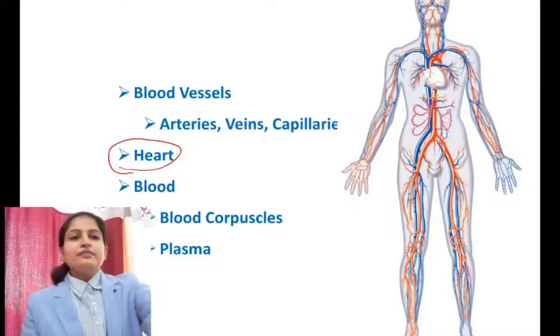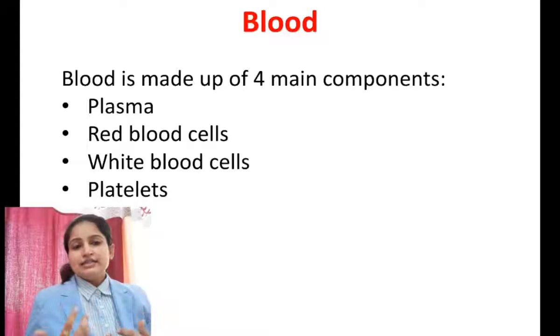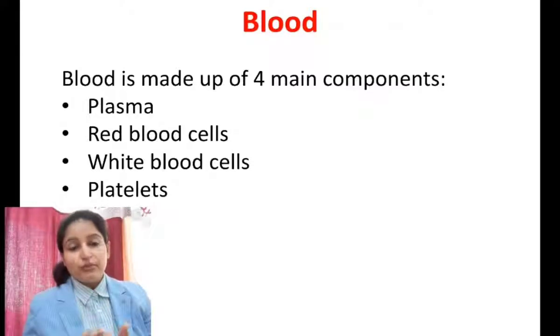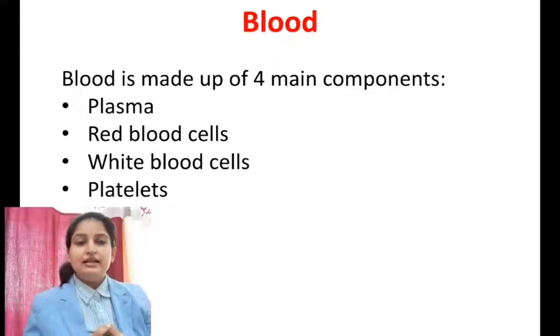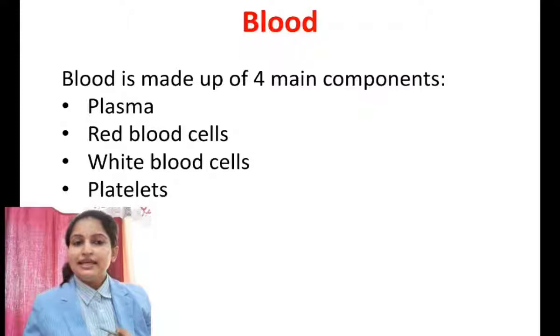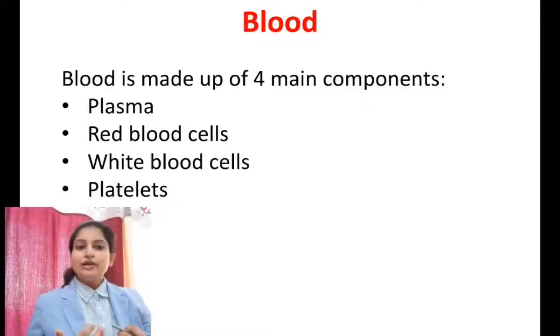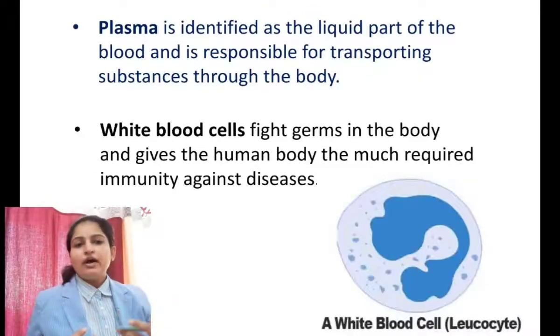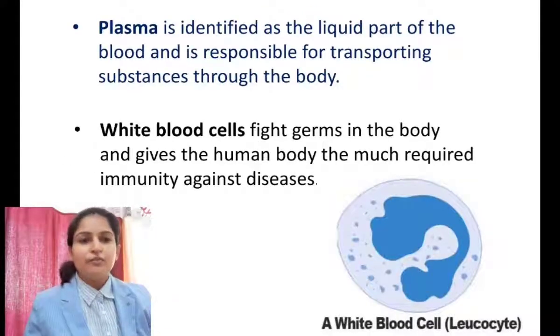So moving on, if we look at the blood, blood has four components. One is the plasma, which is the liquid portion of the blood. The second one is the red blood cells, which carry the oxygen in combined form with the help of a molecule known as hemoglobin. And the third and fourth components are the white blood cells and platelets. So we are going to see in detail, one by one, the significance of each component of the blood.